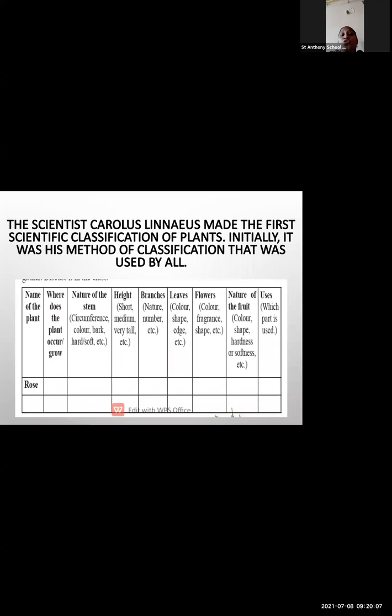All these criteria are used in order to classify the plants correctly.